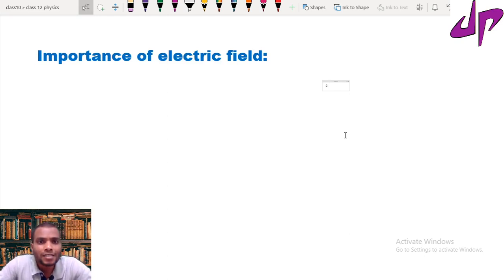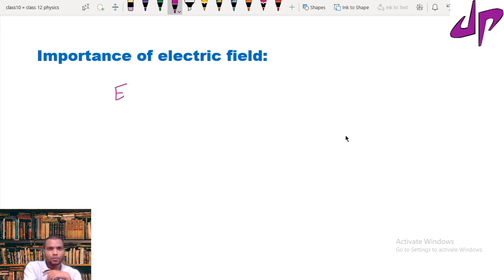What is the importance of electric field? Since electric field E equals force per test charge, it is the easiest way to find the force.